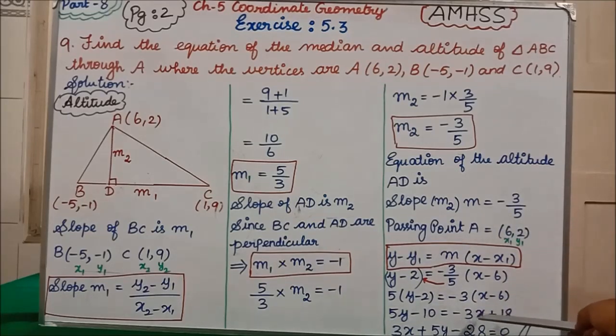So minus 3x, if it comes to this side, it will become positive 3x. Already positive y, 5y only we are having, right? Plus 5y minus 10. If this plus 18 comes to this side, it will become minus 10 minus 18. So minus 10 minus 18 means you are going to add both the values. So 10 plus 18 is what? 28. Then you have to write the greater number's sign, minus 28. Clear? With this, our 9th question, altitude also we have found. Clear? Our 9th question is over.